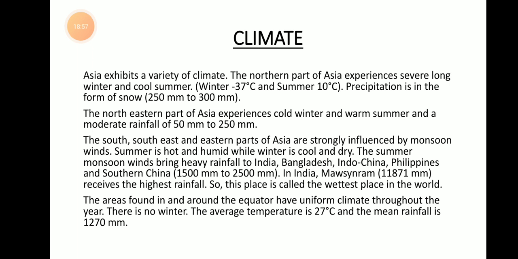Okay, so the northern part of Asia is always a cold region. See, because it is near to the pole, it is near to the North Pole. Always the northern part of Asia is very cold and it has a long winter and cool summer. And the temperature may be from minus 37 degrees to 10 degrees. During winter, the temperature goes down to minus 37 degrees, which is very much freezing cold. At minus 37 degrees, you can freeze any liquid within a fraction of a second.